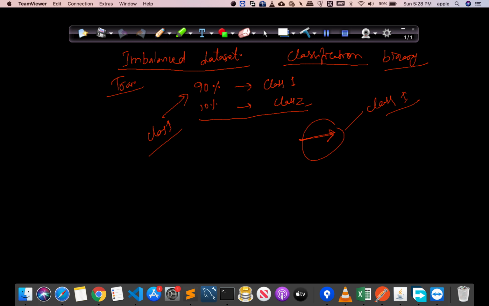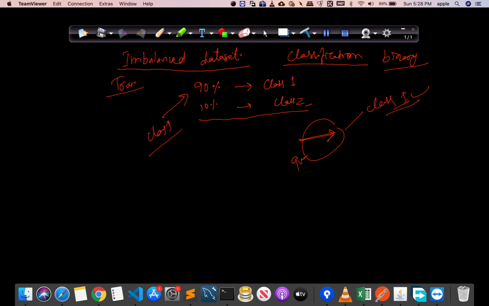Our model has become a dumb model, because for most of the points it is saying class 1.